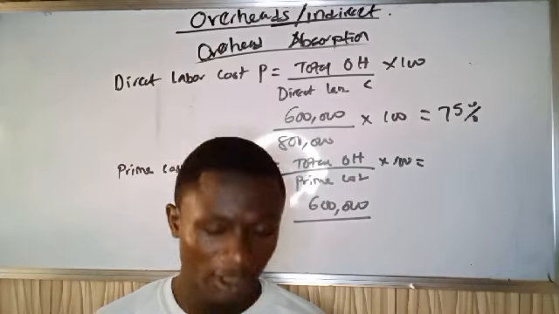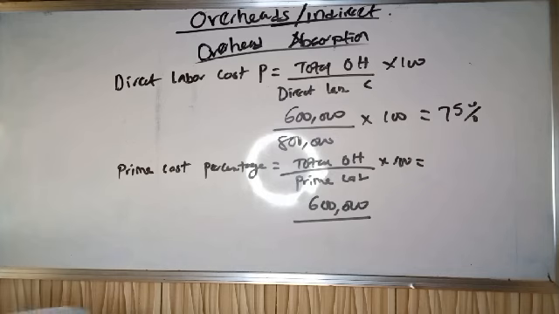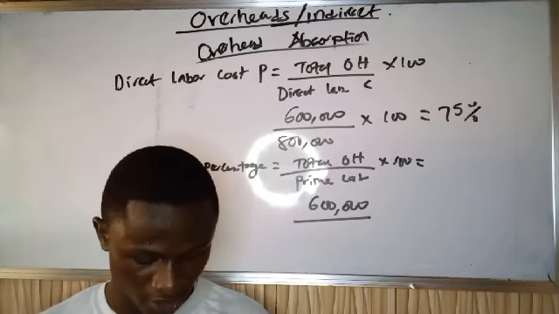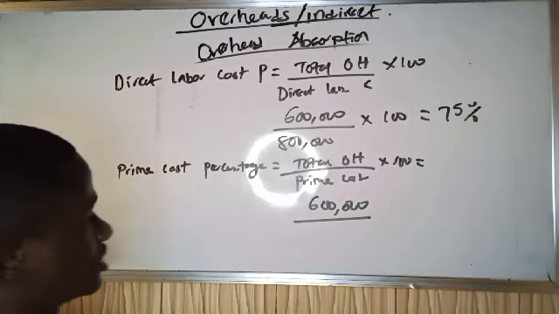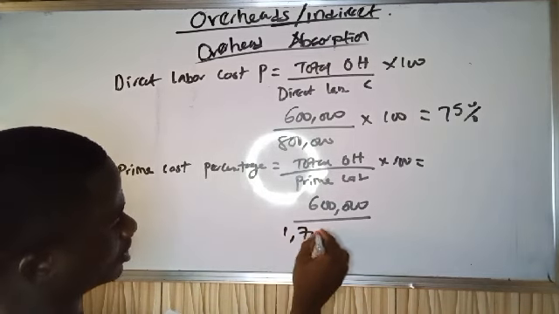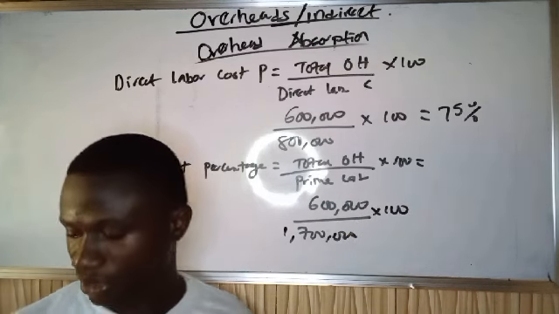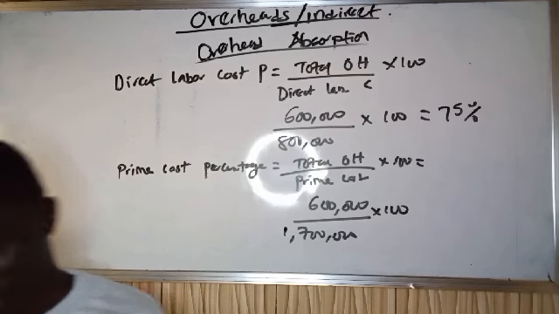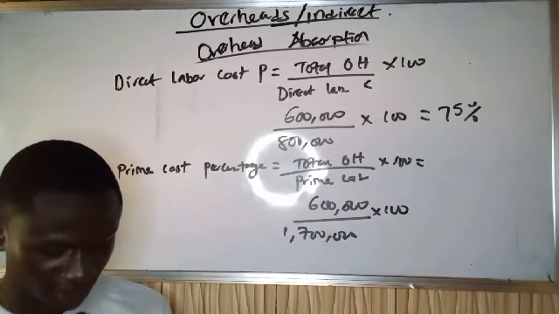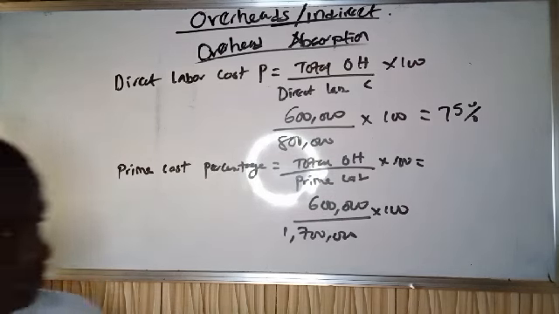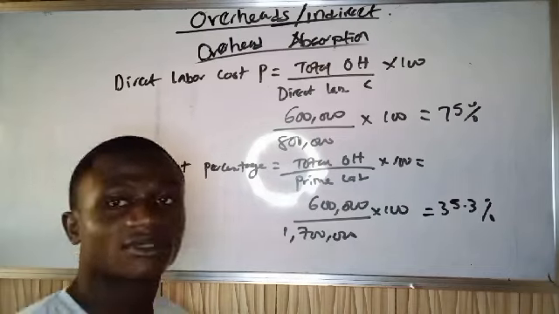If you look at the question, we have two variable costs, which are direct labor cost and direct material cost. Direct labor cost is 800,000, direct material cost is 900,000, and that gives us 1,700,000. So 600,000 divided by 1,700,000 times 100 gives us 35.3%.